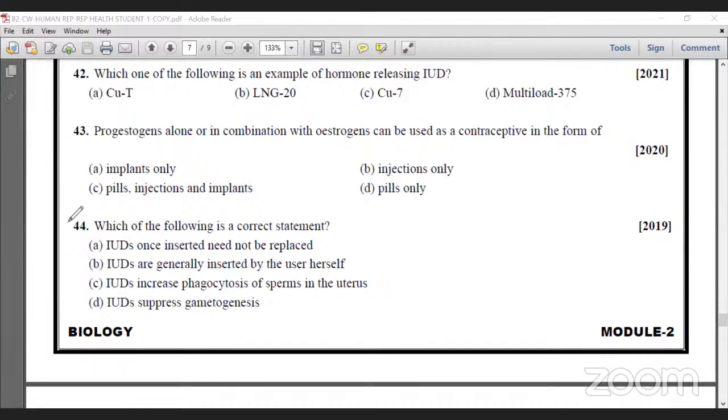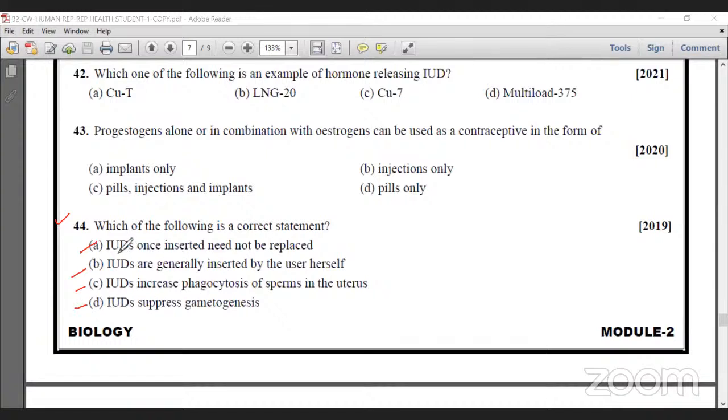Next, which of the following states the correct statement? IUDs once inserted need not be replaced. IUDs are generally inserted by the user herself. IUDs increase phagocytosis of sperm in the uterus. IUDs suppress gametogenesis.